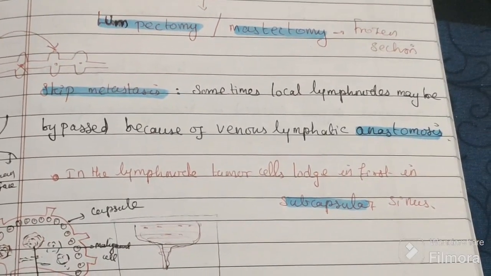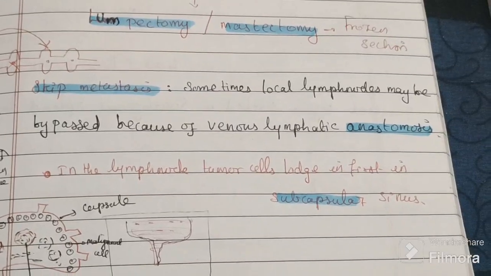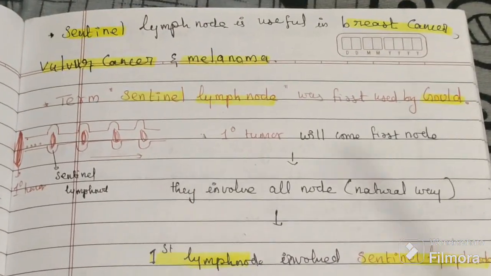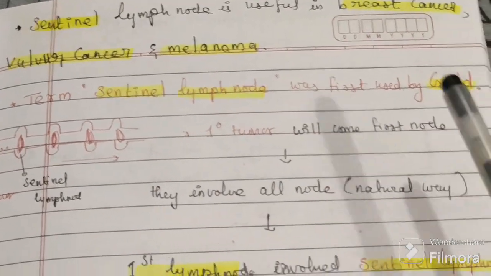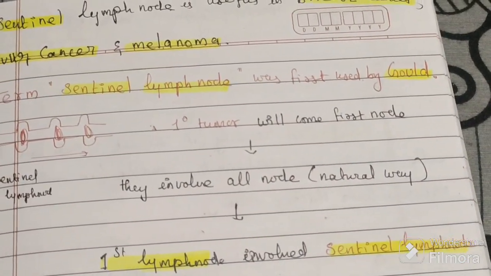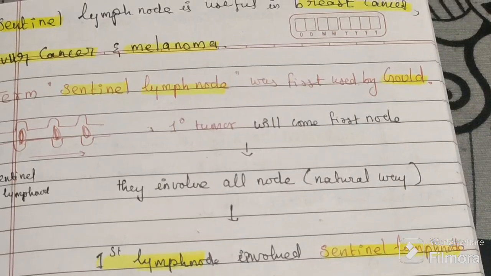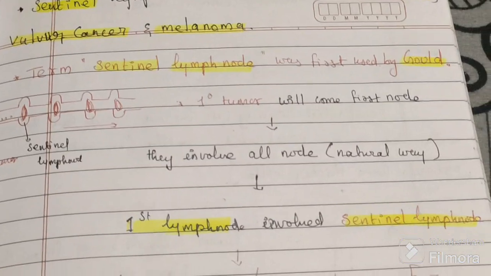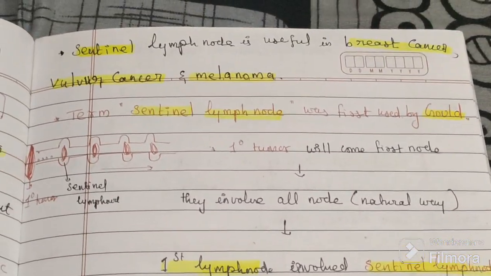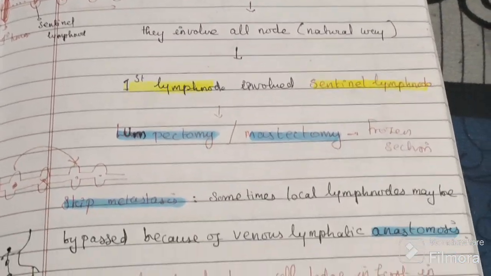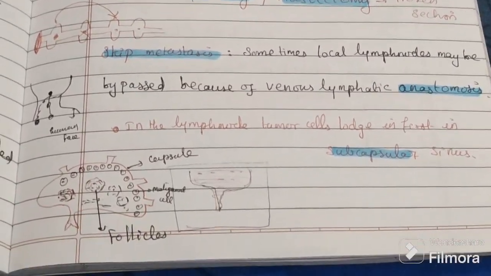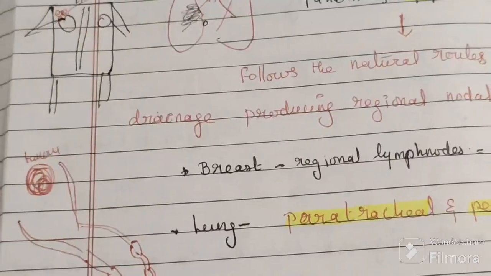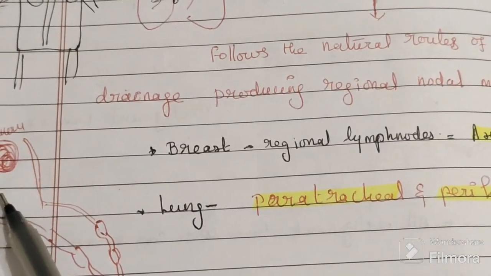It was discovered by a person known as Gould. See here, this one is the primary tumor.